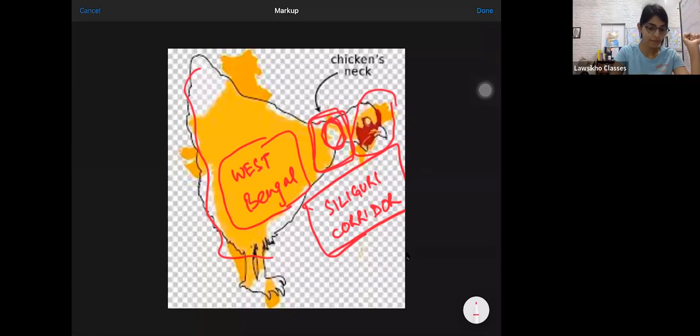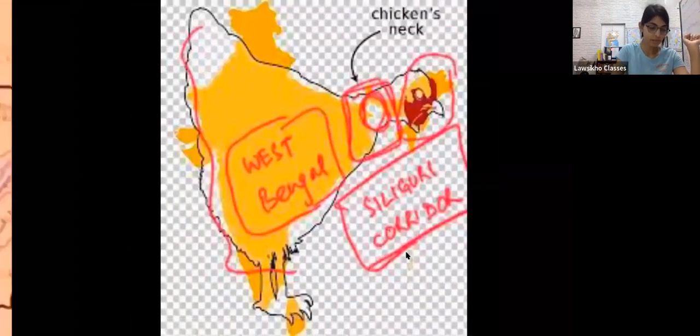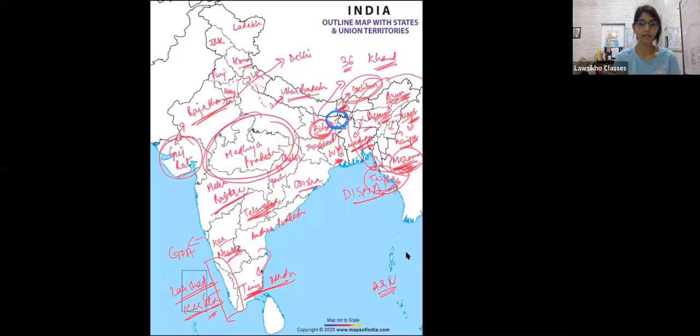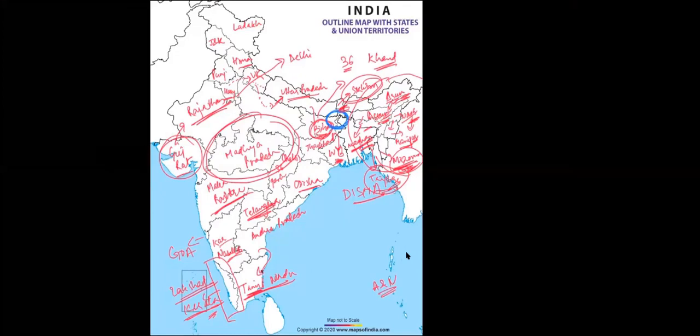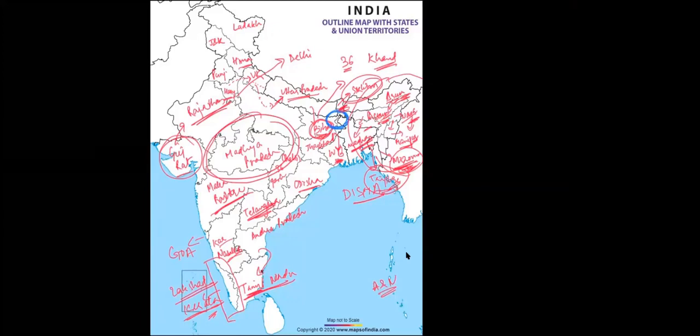And as a fun fact, guys, do you know why West Bengal is known as West Bengal? Why not just Bengal? Like Haryana is known as Haryana, Uttarakhand is known as Uttarakhand, not West Uttar Pradesh, nothing of that sort. Earlier we used to have East Bengal also, which is now a part of Pakistan, which is now Bangladesh.